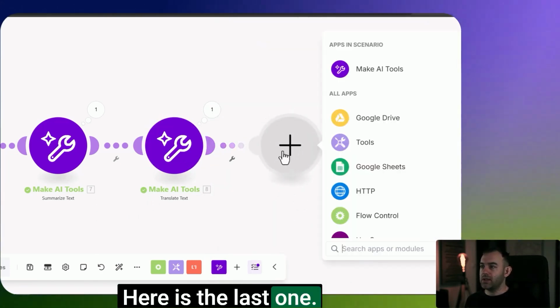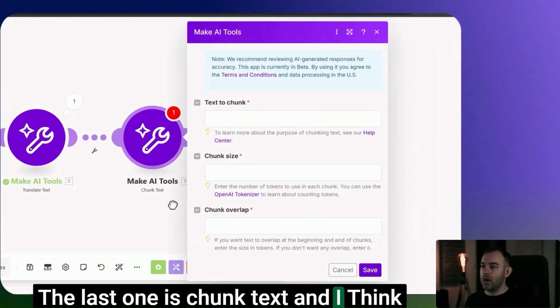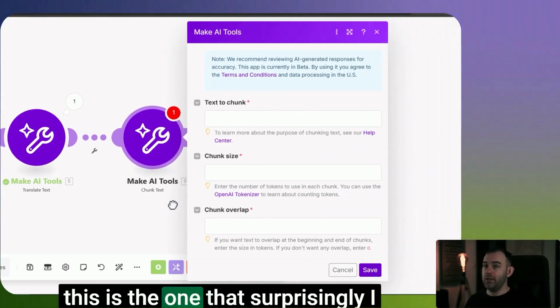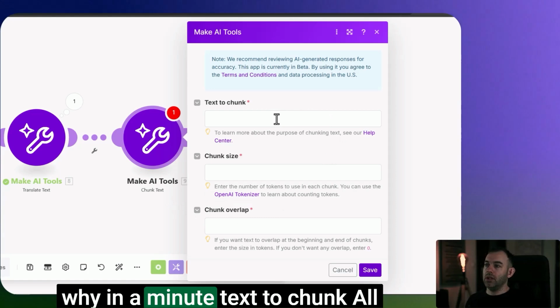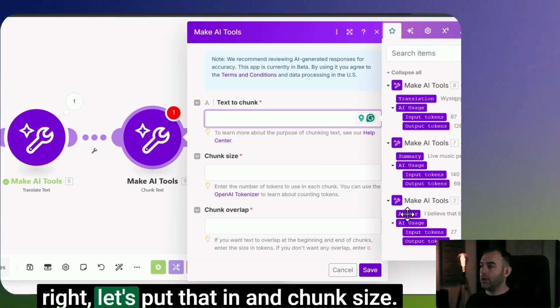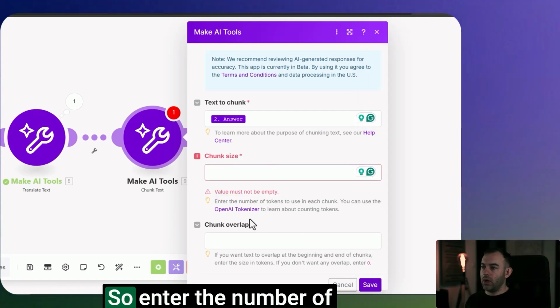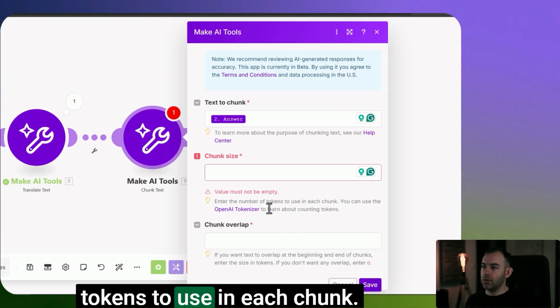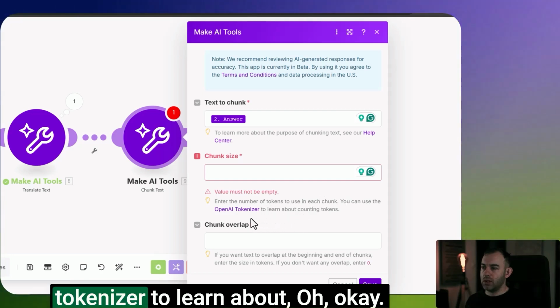Now here's the last one. The last one is chunk text, and I think this is the one that surprisingly I would use the most, and I'll tell you why in a minute. Text to chunk. All right, let's put that in, and chunk size. Enter the number of tokens to use in each chunk. You can use the OpenAI tokenizer to learn about that.